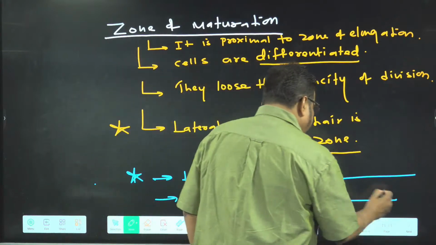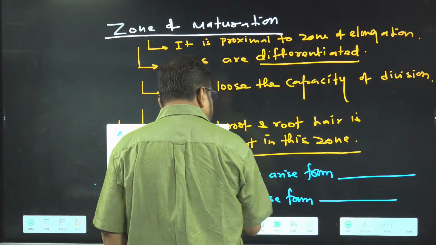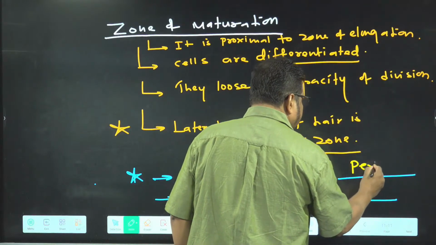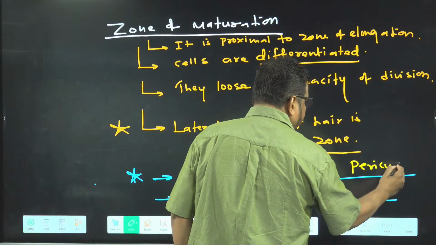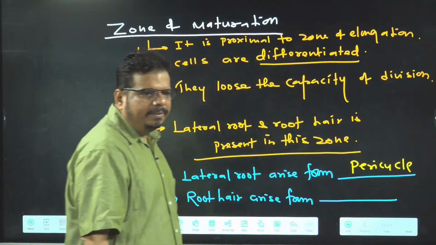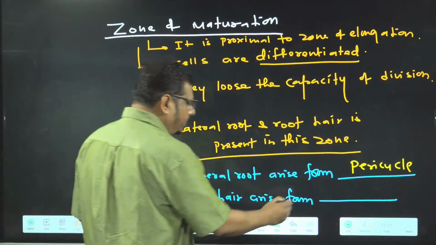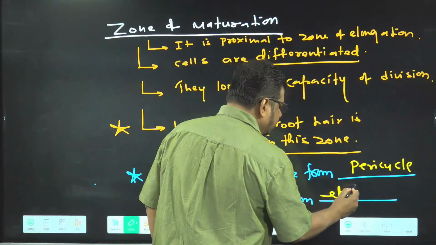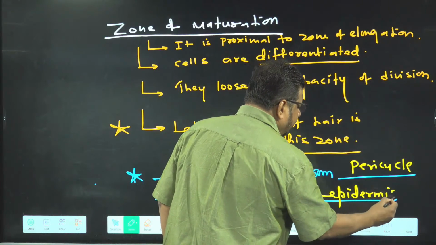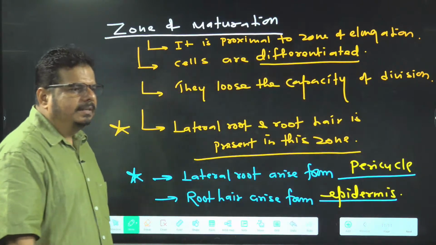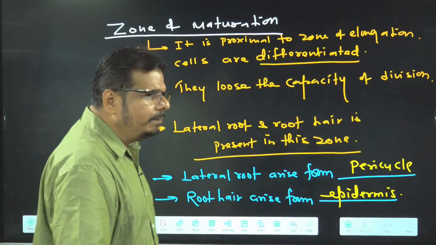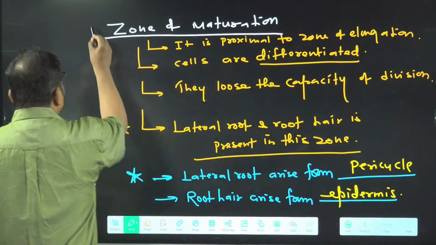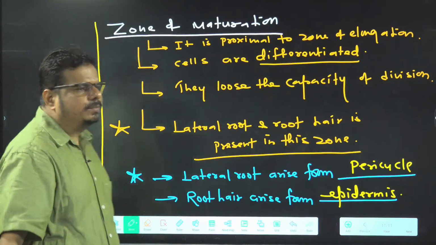So lateral root arise from, the answer will be what? Pericycle. And root hair, what answer will you give? Epidermis. Very good, very good. Epidermis. Root hair is an epidermal outgrowth. And lateral root arise from pericycle. So this is about all four zones which are present in the root.